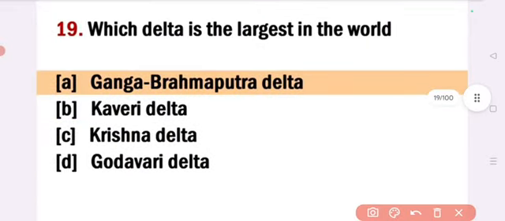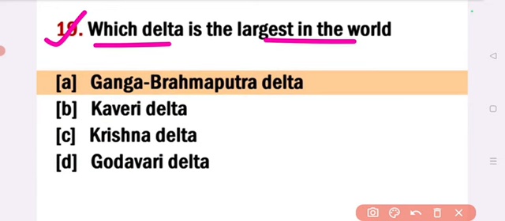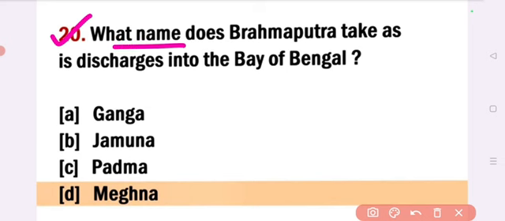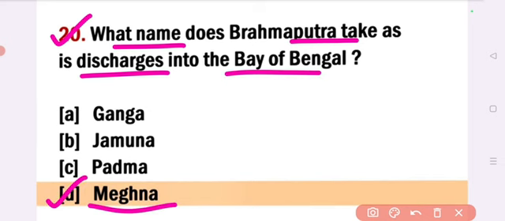Next. Which delta is the largest in the world? Answer option A, Ganga Brahmaputra delta. Ganga Brahmaputra delta is the largest delta in the world. Next. What name does Brahmaputra take as it discharges into the Bay of Bengal? Answer option D, Meghna. Answer, Meghna.